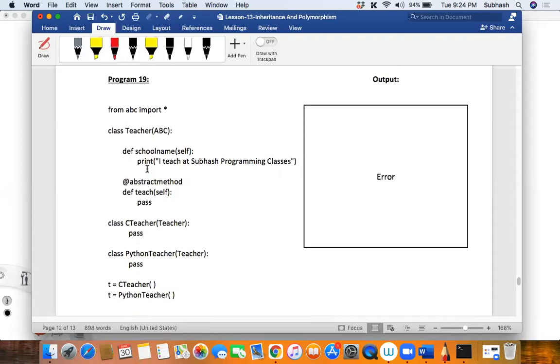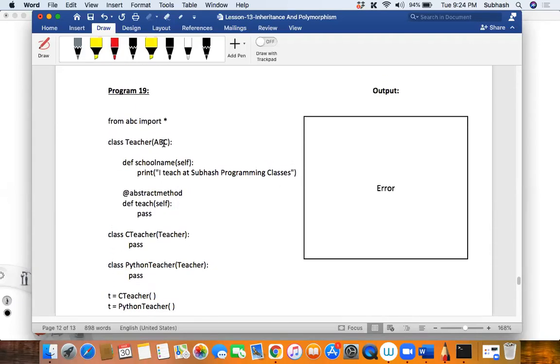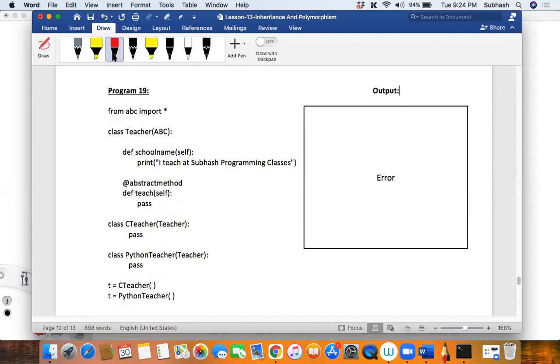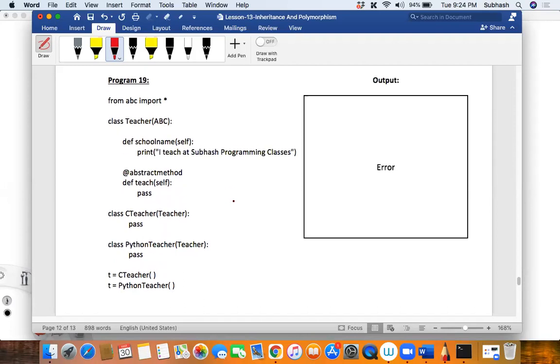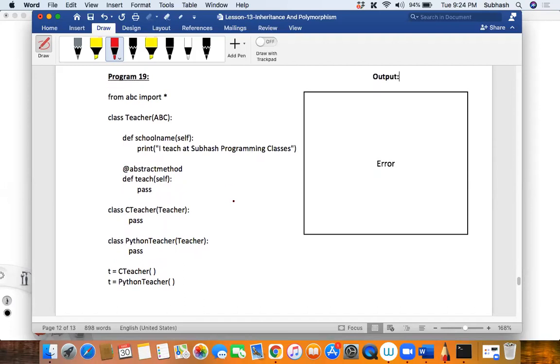What is happening in this base class, my friends? Can you tell me what is happening in this program? Can anyone guess? Any idea?